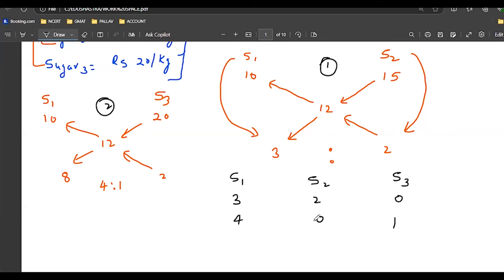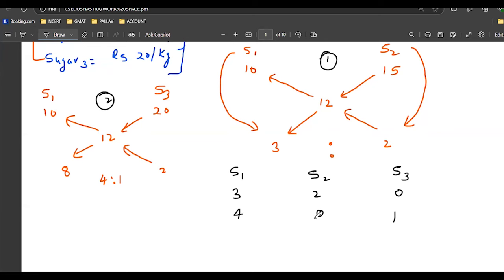Done. Now, when we have ratios in this format with one common quantity, what is the learning we have from the past? We multiply or we take the LCM, right? But here in the allegation, you will not multiply, you will not take the LCM, you will add these ratios. So this is 7 is to 2 is to 1, right? These are the ratios.